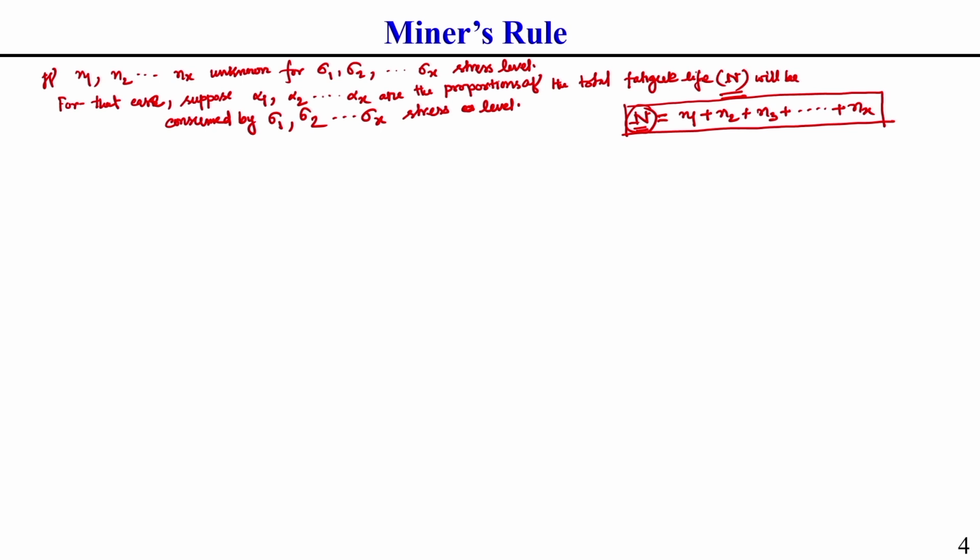So, for this case, what do we need to find out? We need to find out small n1, small n2 in terms of the proportionate life alpha 1.